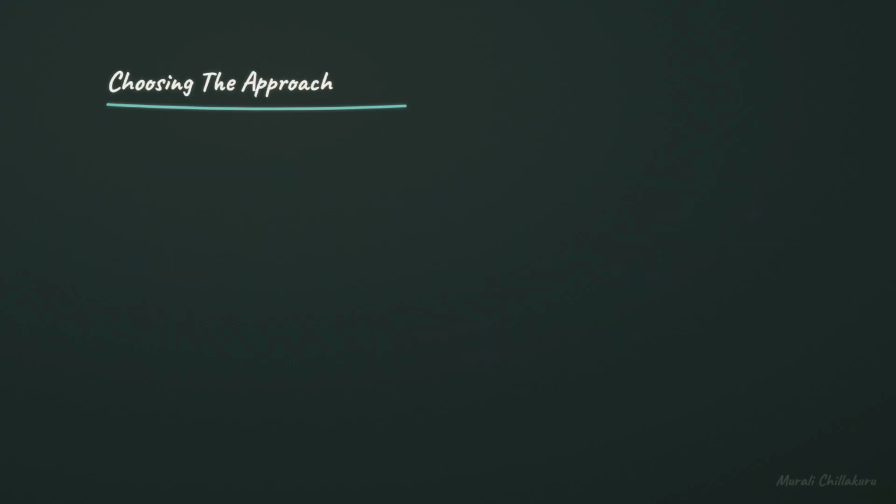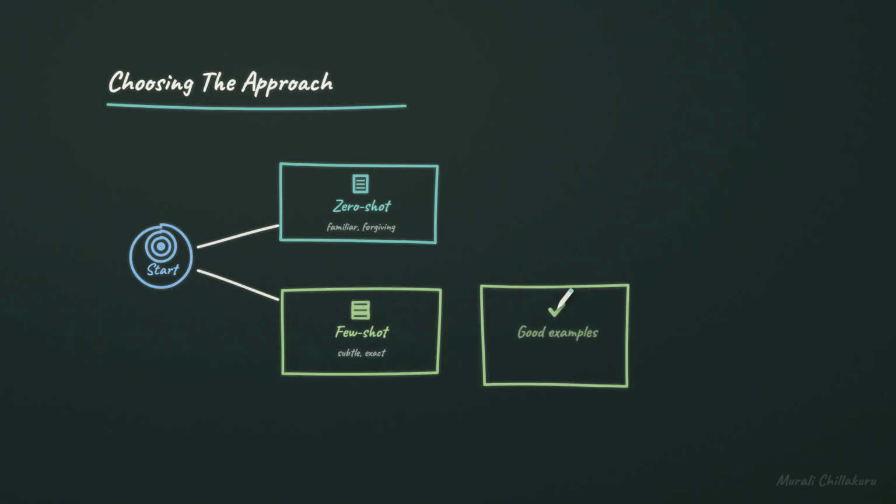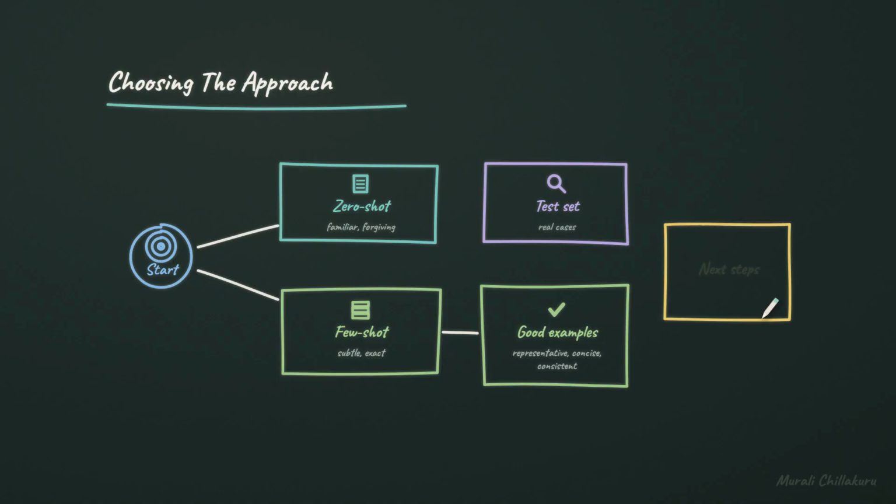How should someone decide which approach to try first? Start with zero shot when the task is familiar and the output format is forgiving. Move to few shot when the labels are subtle, the format must be exact, or failures repeat. Good examples are representative, concise, and consistent. Keep a small test set so you can compare prompts on real cases, not vibes. If performance still misses the mark, the next steps may be retrieval, tools, fine-tuning, or a different model.